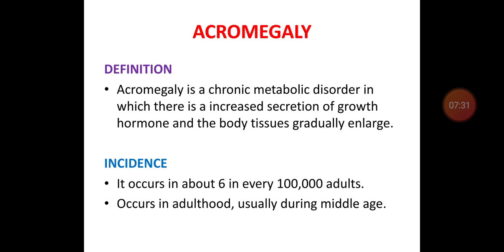If you take the incidence of acromegaly, it occurs in 6 in every 1 lakh individuals. The age of onset is in adulthood, usually in middle age, between 20 to 40 years.